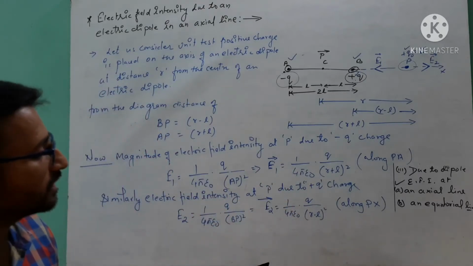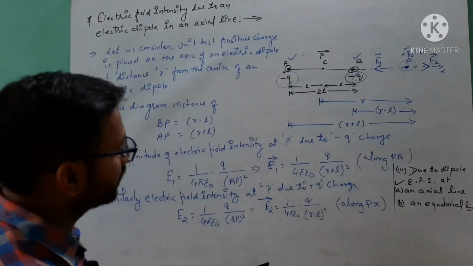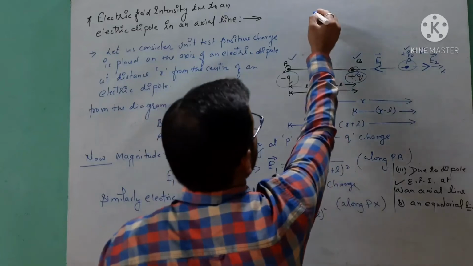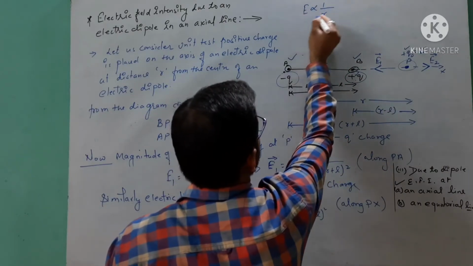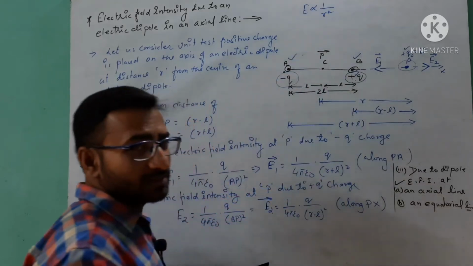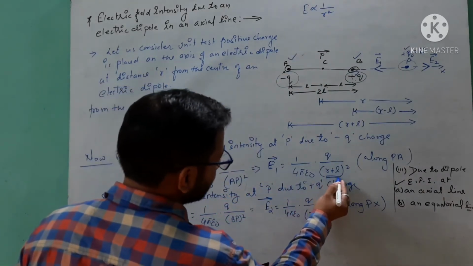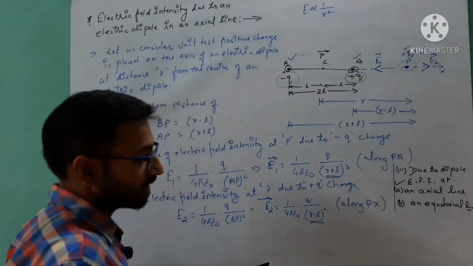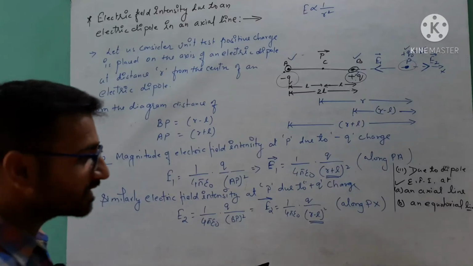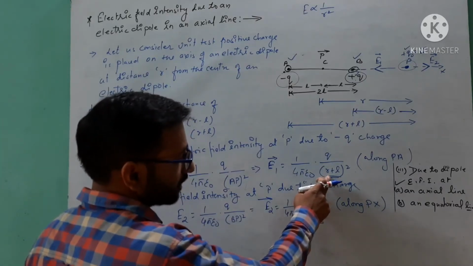As we know, electric field is inversely proportional to the square of the distance. From the diagram you can see r plus l is a larger distance than r minus l, which means r minus l is smaller compared to r plus l.